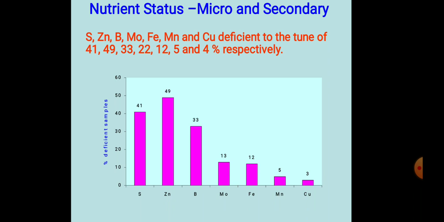This is the percentage of deficient samples for sulfur, zinc, boron, molybdenum, ferrous, manganese, and copper. This is the deficiency to the tune.